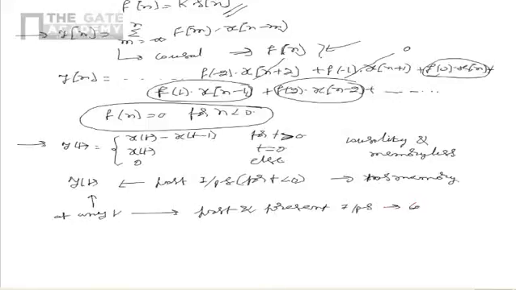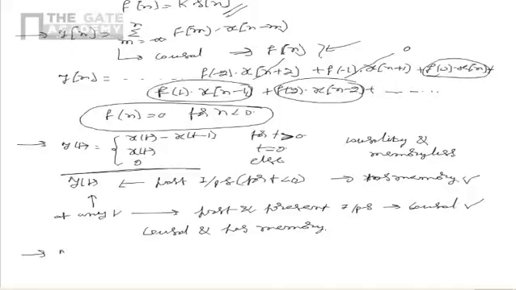From this, we see that the system is causal as it doesn't depend on future inputs. And as the output at some instant depends on the past inputs, the system has memory. From this, we see that the system is causal and has memory.